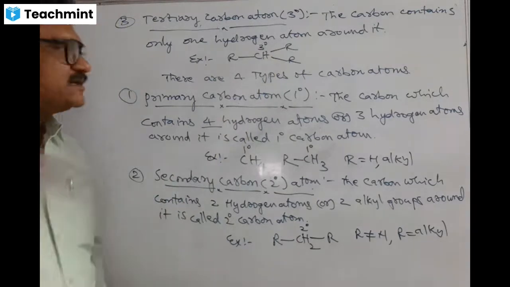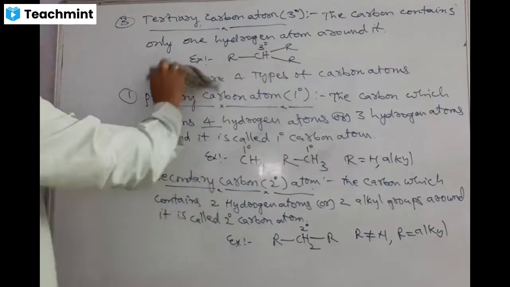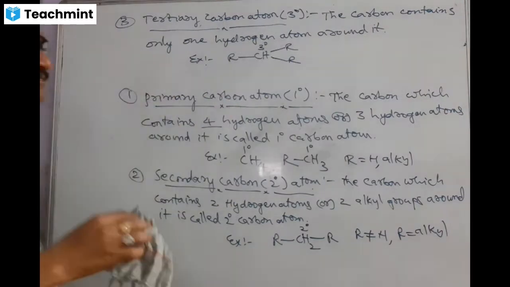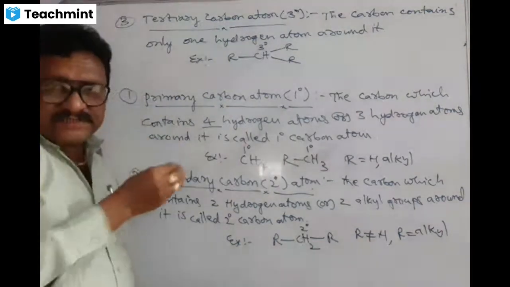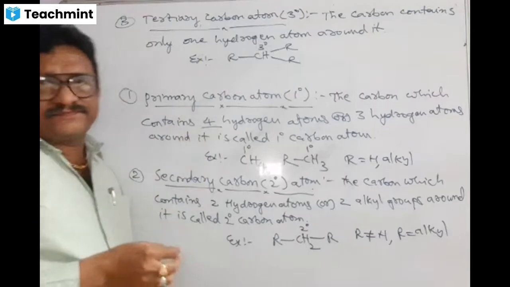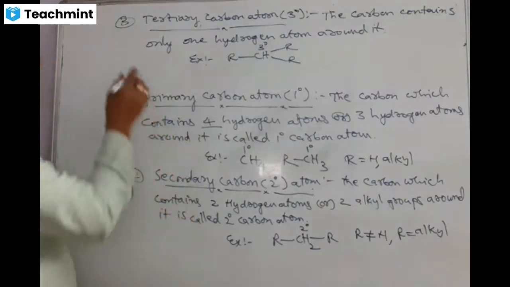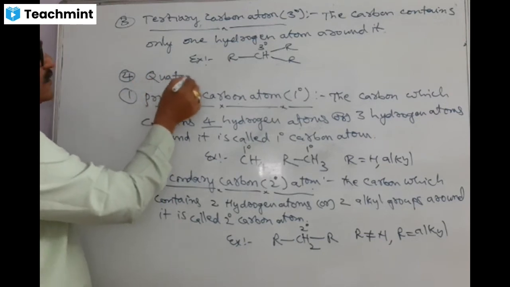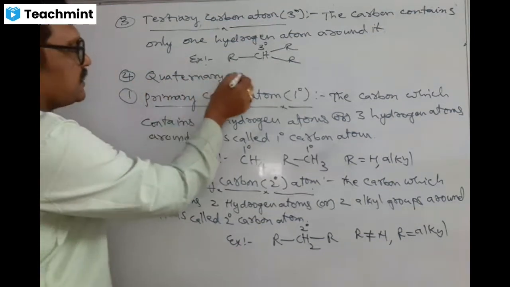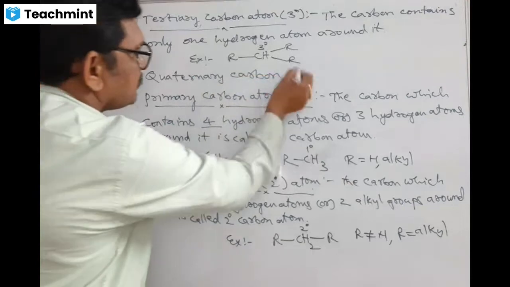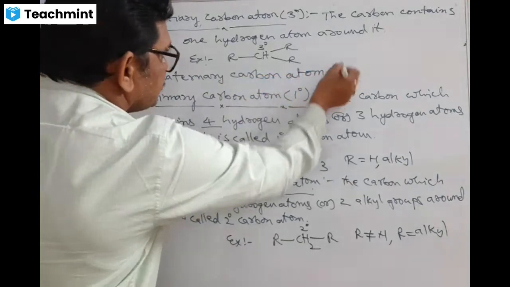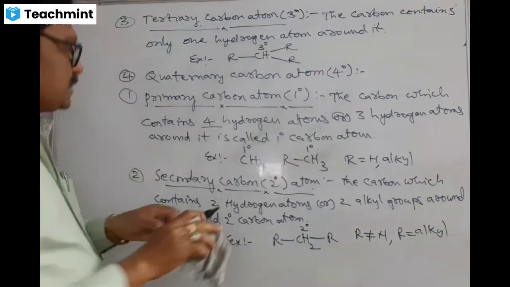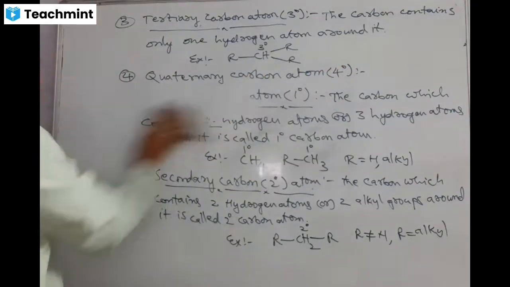Okay. Then lastly, quaternary carbon. I give you some time. Please copy down quickly. Fourth type, quaternary carbon atom. Quaternary carbon atom, 4 zero.